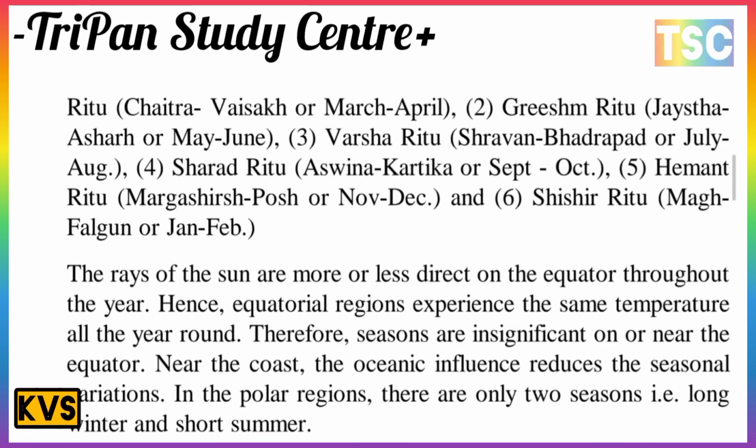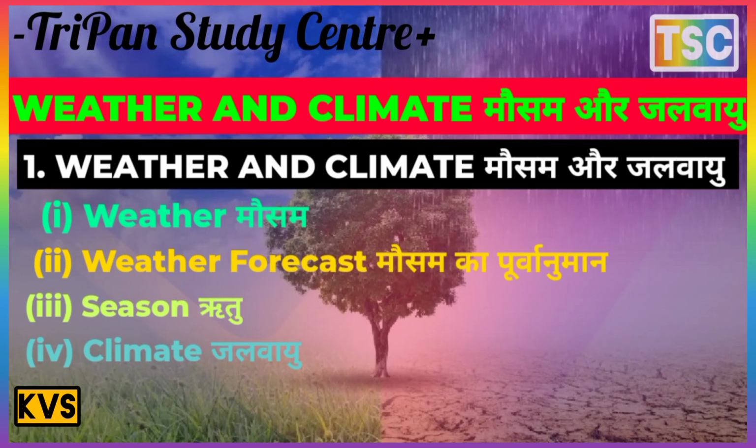The rays of the sun are more or less direct on the equator throughout the year. The equatorial region experiences the same temperatures all year round. Therefore, seasons are insignificant near the equator. Near the coast, oceanic influence reduces seasonal variation. In the polar regions, there are only two seasons: a long winter and a short summer.